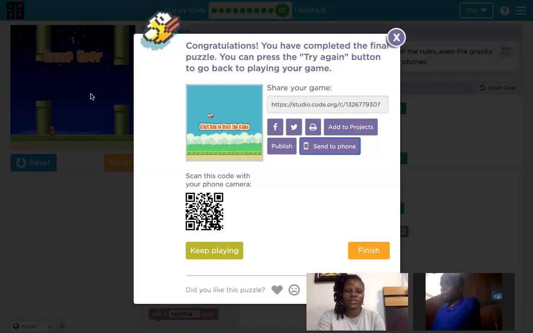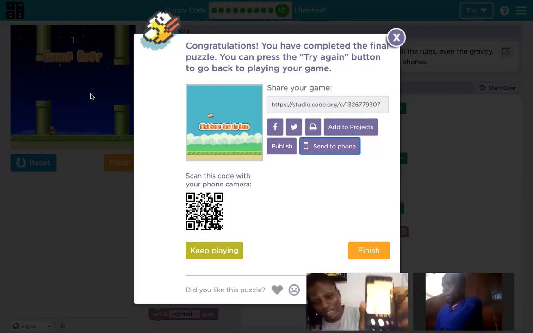All right, so yes, I've been able to scan it with my phone camera and it's taking me to my game on my phone. It's opening the game on my phone. So I don't know how many of you can see this. Auntie Dami, how do you scan it? All right, so if you go to your phone camera, so I don't know how many of us can see.